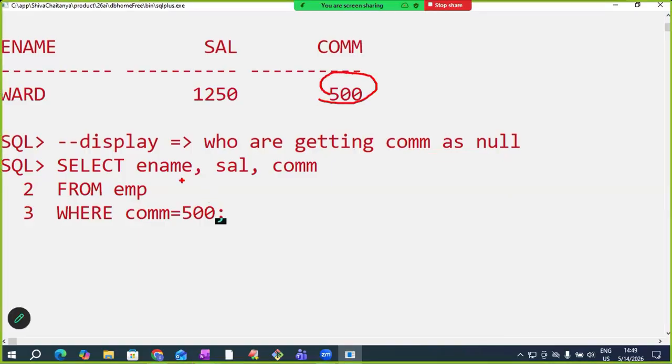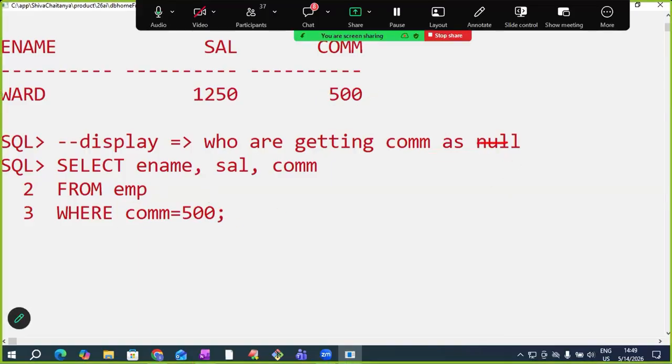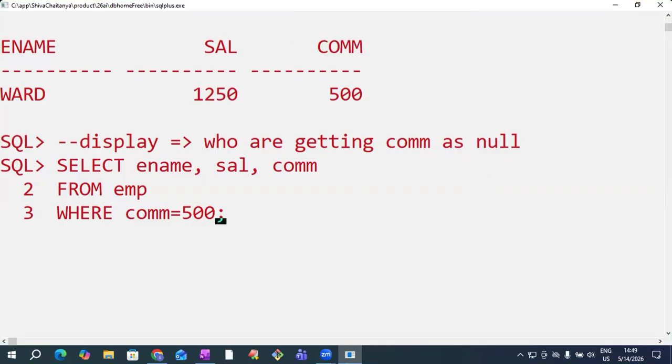Who are getting commission as 500 means we are writing commission equals to 500. Who are getting commission as null I want? What do we need to write here? Commission equals to null. How many employees' commission is null in the EMP table? Are we getting 11 rows here?